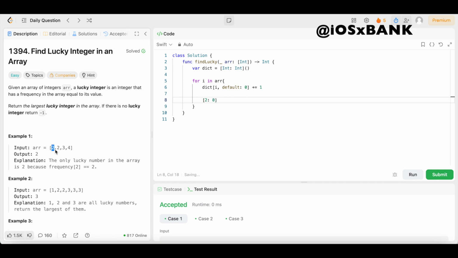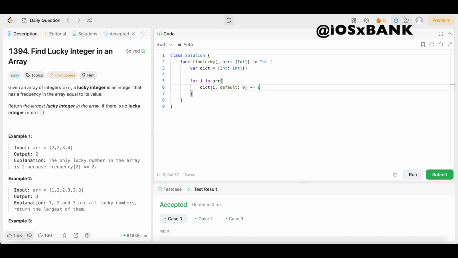So we come right here, we see 1, 2, boom. So we're going to increment the value right here. So now it becomes 1. Then we come right here, now we see another 2. Boom. So now we're going to increment the value to 2. And then that's going to allow us to see if the key matches the value, then we'll be able to know that that's a lucky number. But for now, this is how we are going to keep count and keep track of the frequencies with our dictionary.